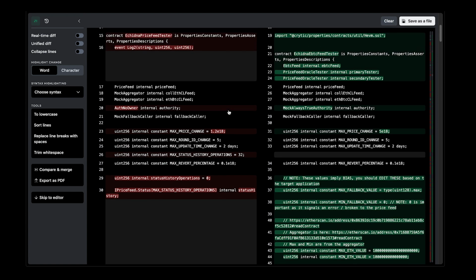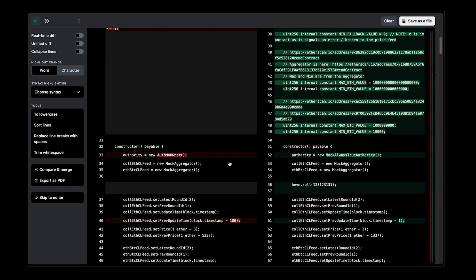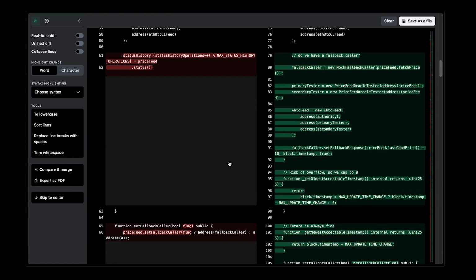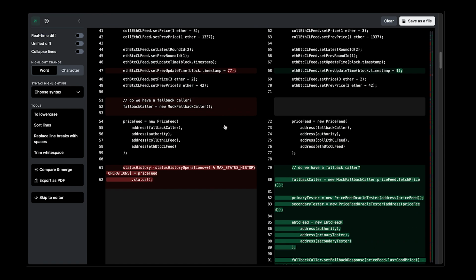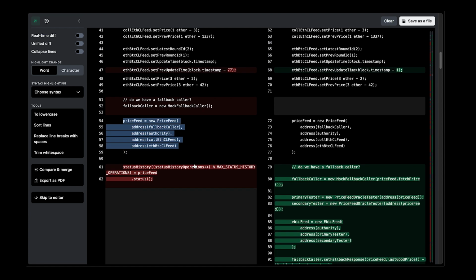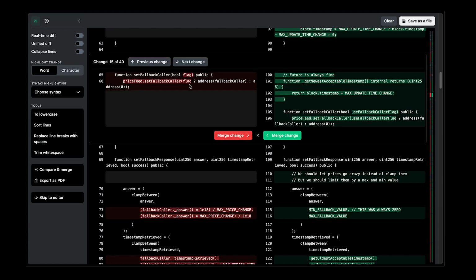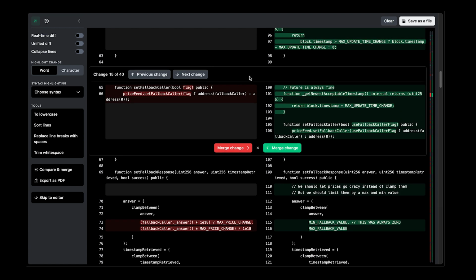The second consideration, and it's very difficult to prove, was that this auth authority thingy, which is basically governance, was always reverting. There was a check on authority that would have to change the feed. The way the feed was set was that we would set it up here. The fallback feed was set here, and once it was removed, because we had set fallback caller that will remove it, it would never be brought back, because the authority will always return false on your authorization to change the fallback, and so it wouldn't allow that.